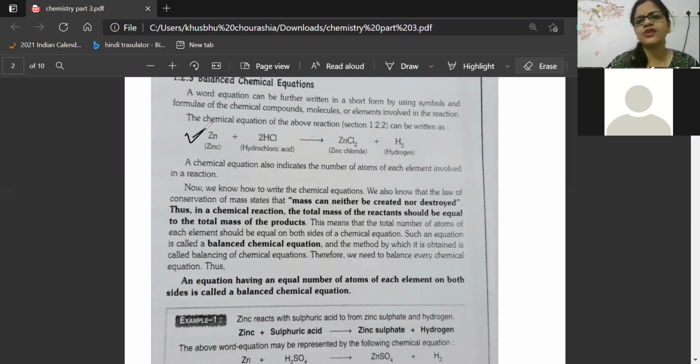With sulfuric acid, zinc sulfate and hydrogen gas will be released. Whatever I am telling in the recording, listen to it nicely: I told about two acids, hydrochloric acid and sulfuric acid. Both are strong acids. You can take any one of them in the test tube. The moment you add the acid inside the test tube, please don't hold it directly. Use a pincher to hold it, and you will see continuous bubbles being released. Those bubbles are hydrogen gas.